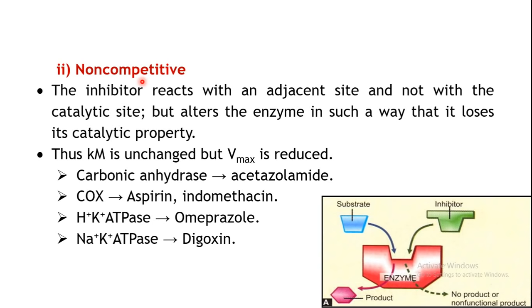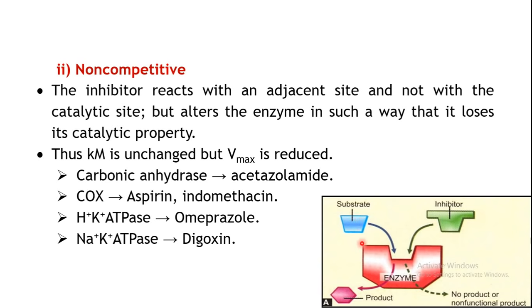As the name implies, there is no competition between the substrate and the inhibitor. In competitive inhibition, substrate and inhibitor both bind to the same site. But in case of a non-competitive inhibitor, the inhibitor may be binding somewhere over here, so its binding site may be different from that of your substrate. That's why there is no competition between the two for the same site.